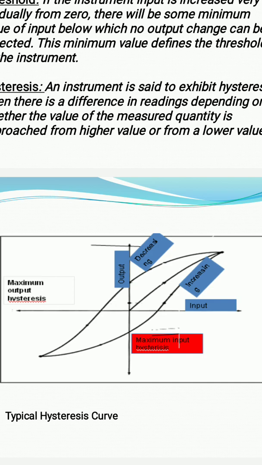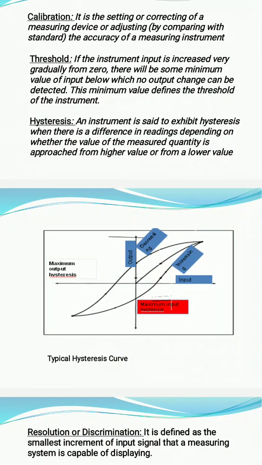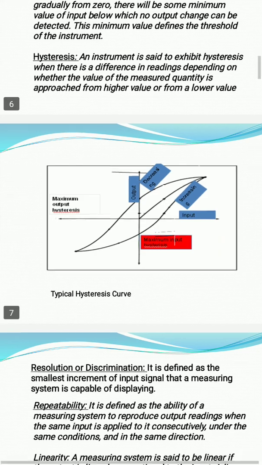This occurs due to friction, inertia, backlash errors or errors due to the hard components of the measurement. To reduce the errors of hysteresis, many readings are taken in increasing order, then in decreasing order, then an average reading is taken. So this average is approximately right. This is called hysteresis.